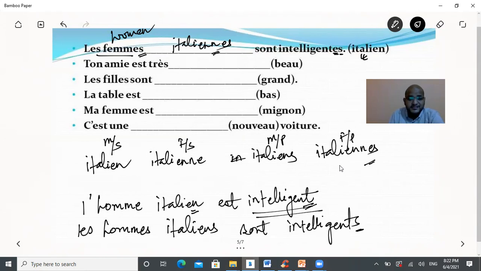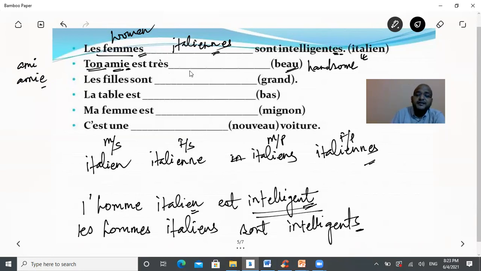We'll see the next example, the next one here is beau. The literal meaning of this adjective beau is handsome. But if you have to use this beau in the case of feminine, that will become beautiful. Suppose here is the example, ton ami, that is your friend. Friend here is a girl, so there is an extra E. The masculine form is ami, the friend who is a boy, and the friend who is a girl is amie. The pronunciation is the same, but we add an extra E in the case of a friend who is a girl.